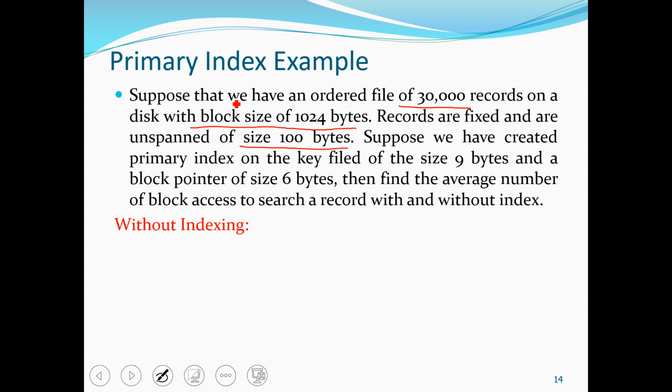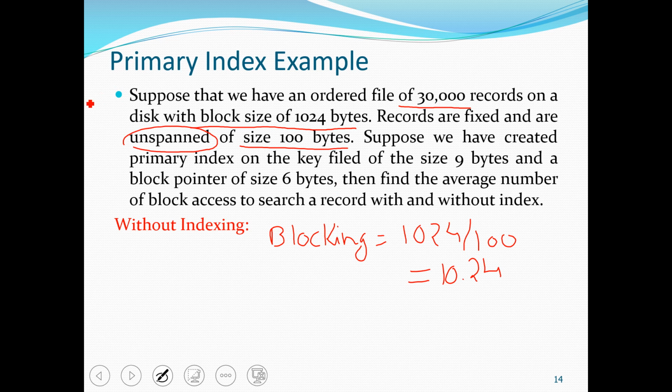So if we calculate the blocking factor, it will be the size of the block divided by the size of each record. So it comes out to around 10.24. Now since the record is stored in an unspanned manner, we cannot store a fraction in a block. So the blocking factor here will be 10. That means we can store 10 records in a block.